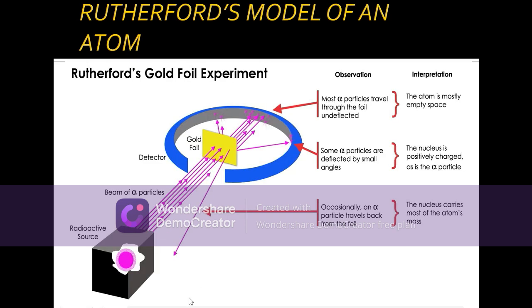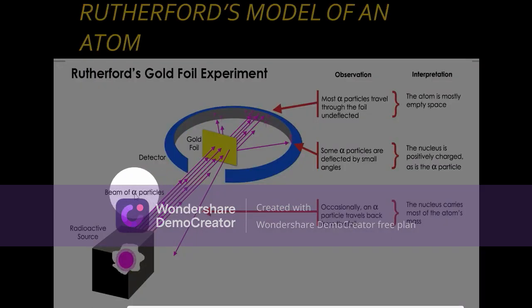He performed the alpha particle scattering experiment, and from the observations he gave some interpretations which he later postulated as the nuclear model of an atom. So let us see now. This is the beam of alpha particles. Alpha particles are positively charged and are nothing but helium particles.